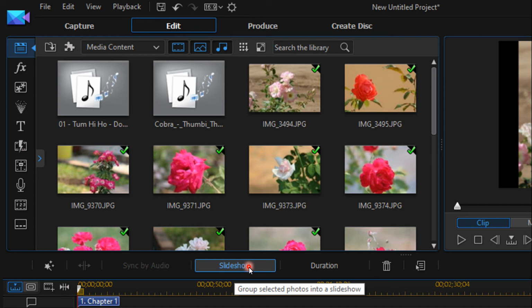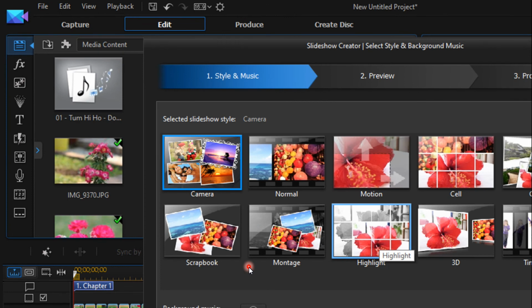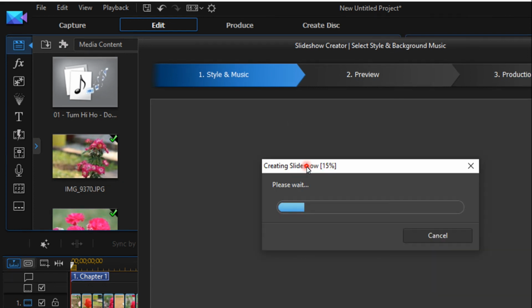So when I click that, it will come here. Here it comes with some templates: camera, normal, motion, scrapbook, something. Okay, 3D, all the things. So you can select any one. I select one, then automatically it creates a slideshow.